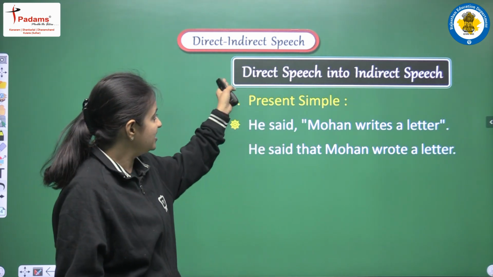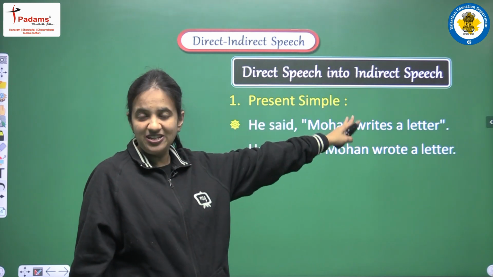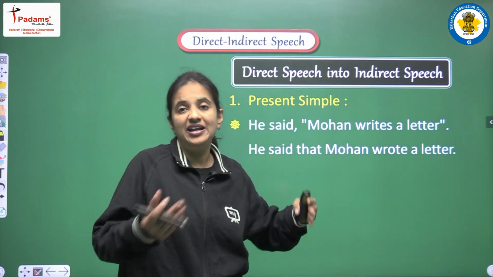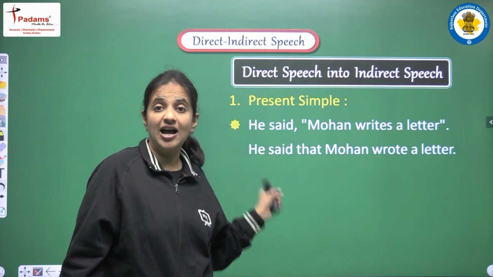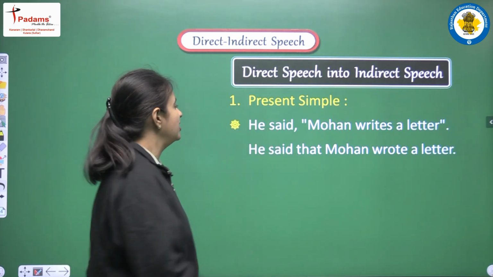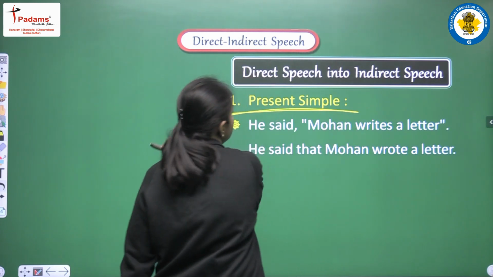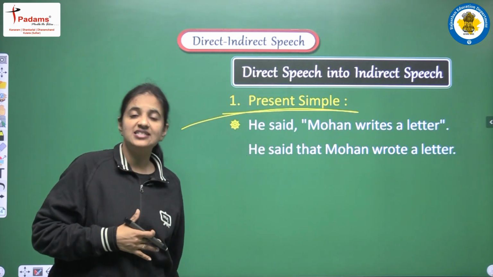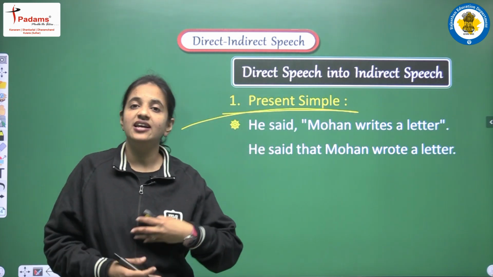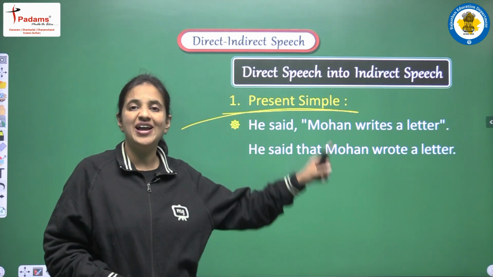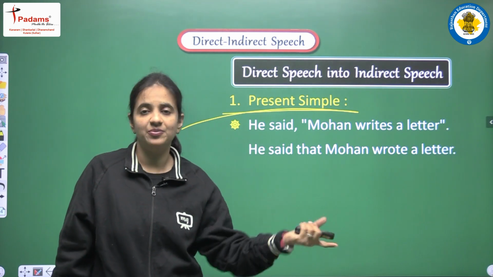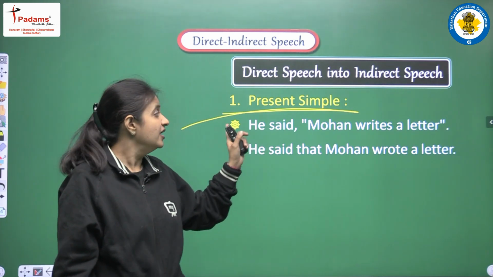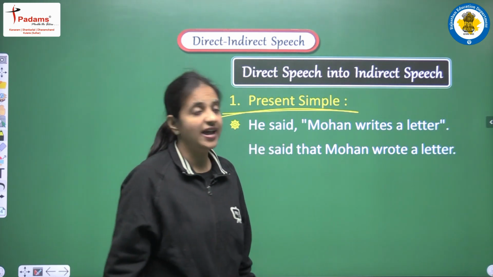Okay, so let's see how we have to convert direct speech into indirect speech. We have already studied the rules of tenses, and now we are having the examples. Okay, so let's see the first one, that is present simple tense. So yes, all the present tenses have to be changed into their respective past tense. So when we are having present simple, this will be converted into past simple. One example we are having here, he said, Mohan writes a letter.